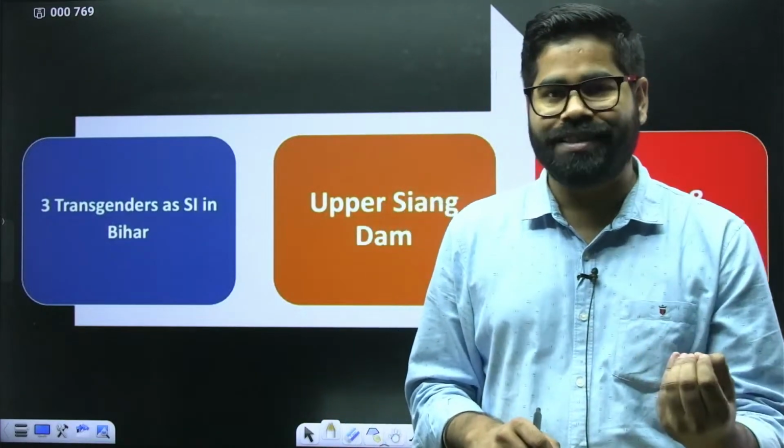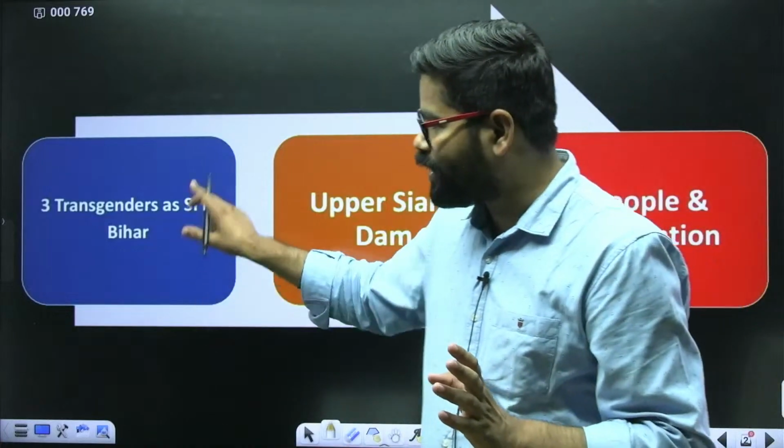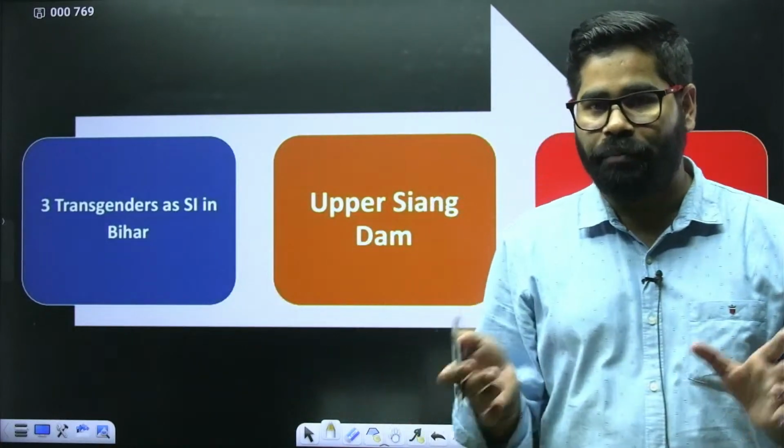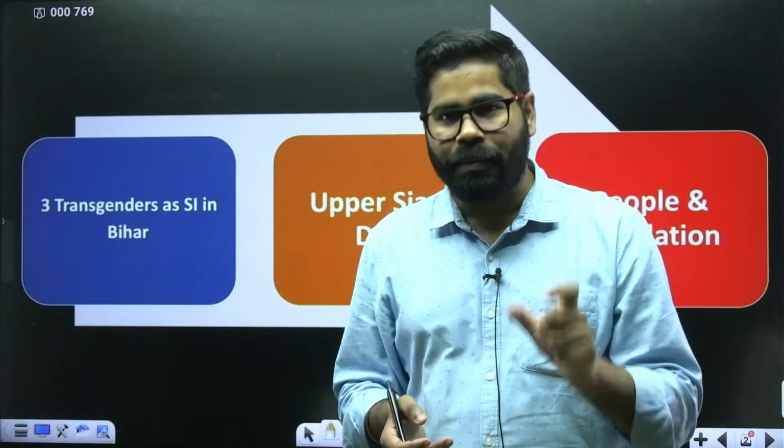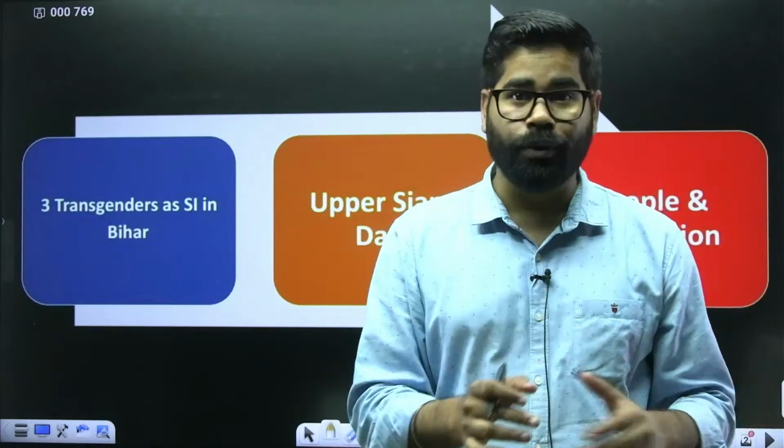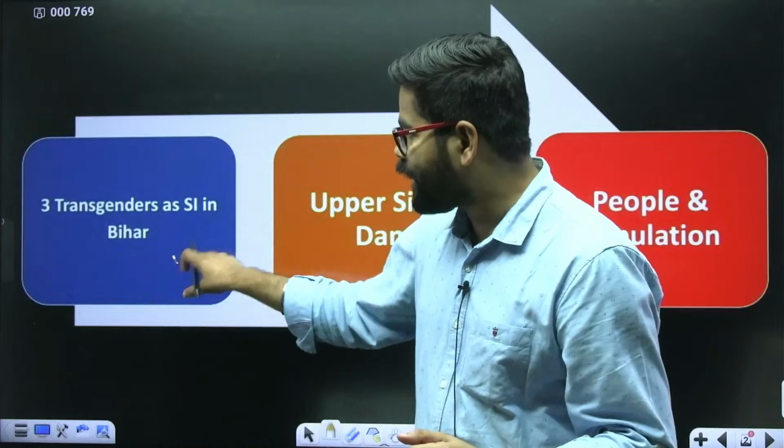So this is one thing. 3 transgender people have been selected as sub-inspector in Bihar. That is a remarkable news which is covered in both The Hindu and Indian Express. So we are going to take this topic.